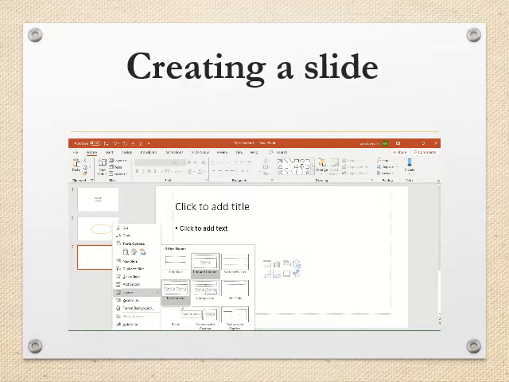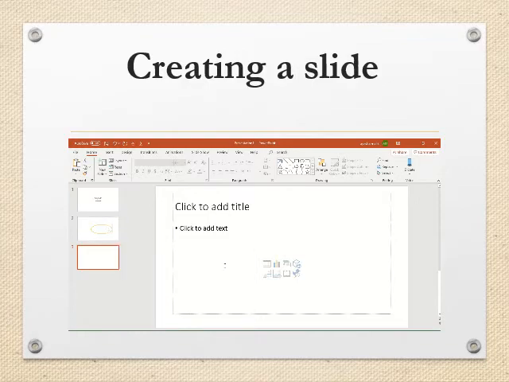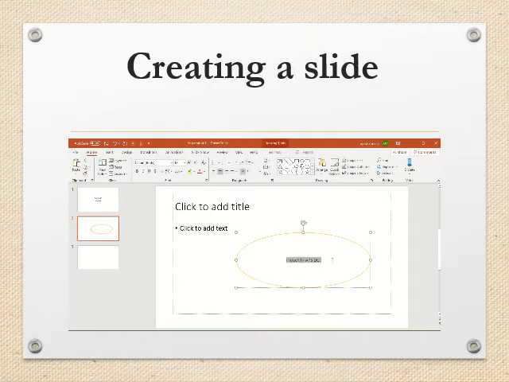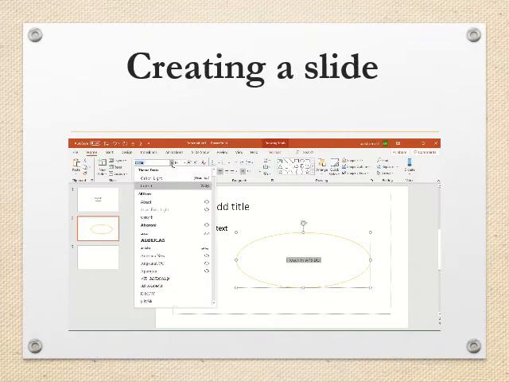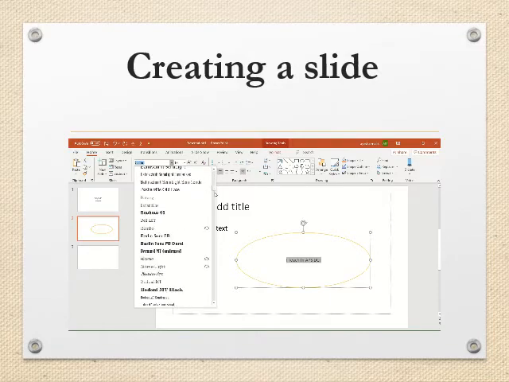Now for this slide, for example, I write it like this, and I can also edit this text. Like I select this text and now I go to the fonts option and I can select different fonts, writing fonts like this. There are multiple writing fonts available.